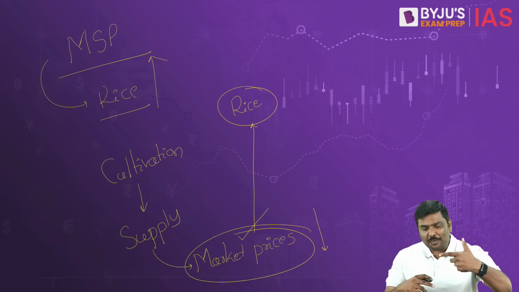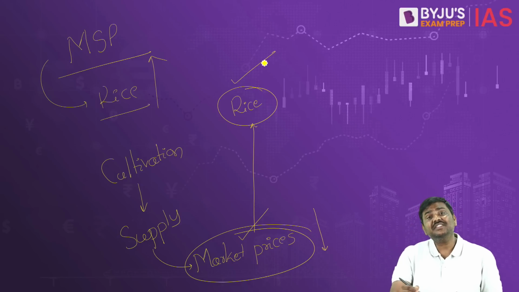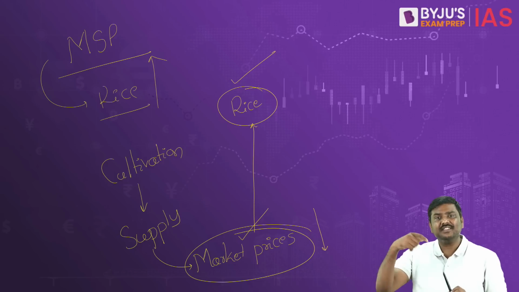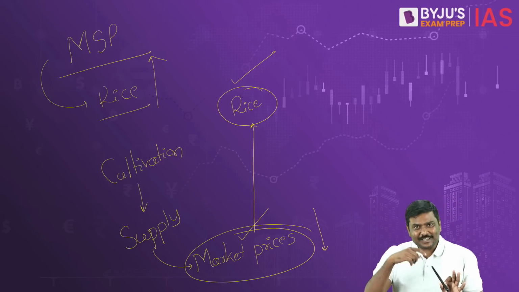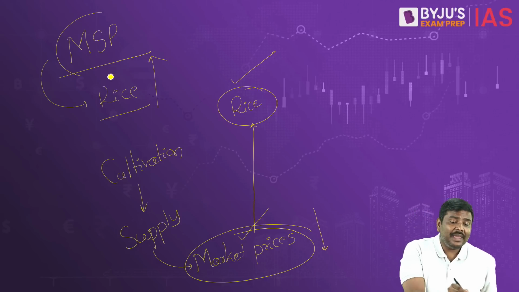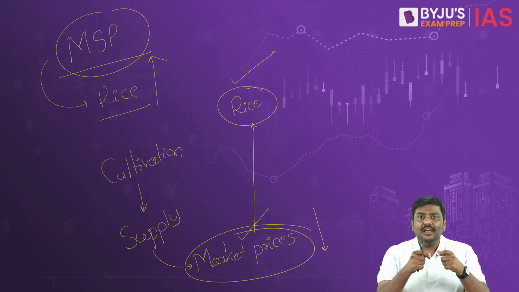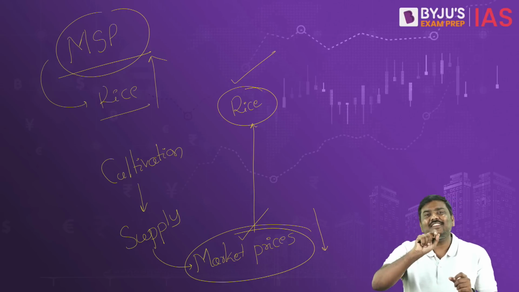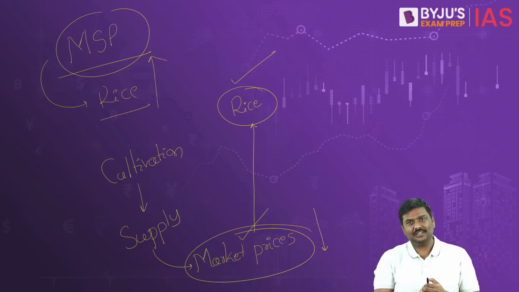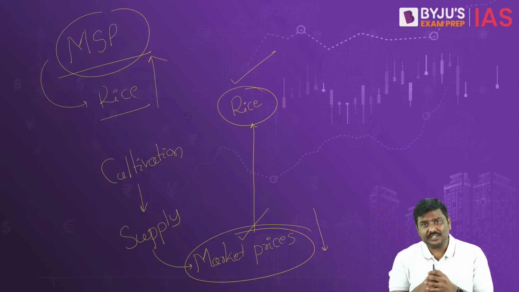Now because it is exported to USA, the rice cultivators, wheat cultivators, etc. in USA will be affected by this policy. That's the precise reason MSP, minimum support price, is one of the trade distorting measures classified under the concept of amber box subsidies. Now what is the idea of a blue box subsidy?